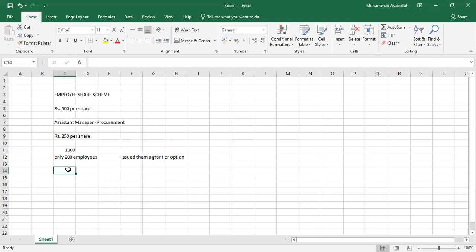So when 200 employees receive the option, they have a choice whether to purchase the shares or not.